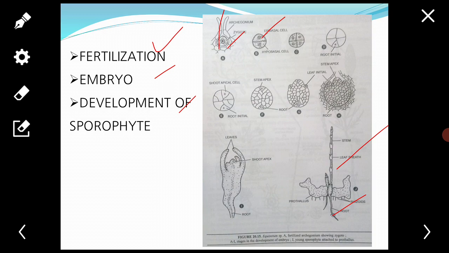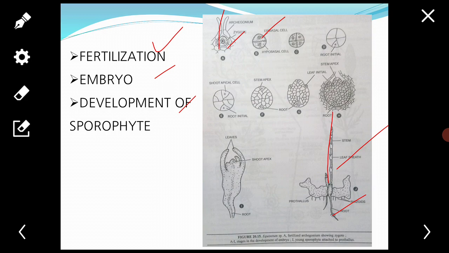a rhizome of unlimited growth develops and grows prostrate. It produces aerial erect branches and subterranean branches. Primary roots are replaced by adventitious roots, and finally the sporophyte becomes a totally independent plant.